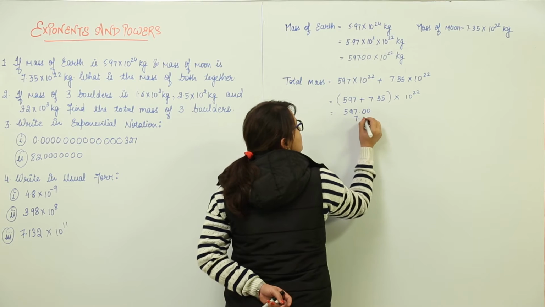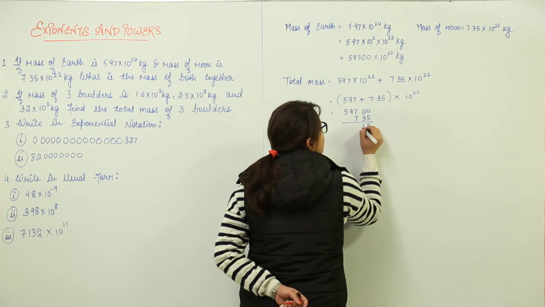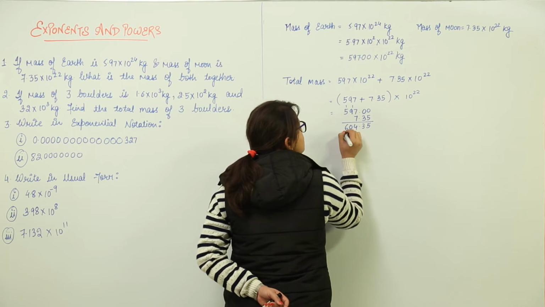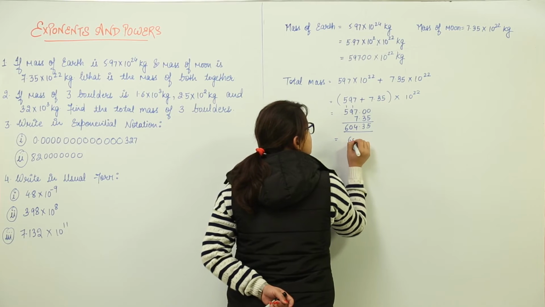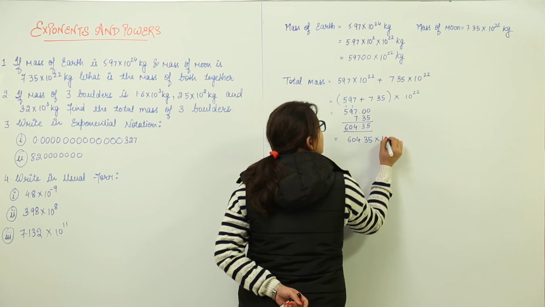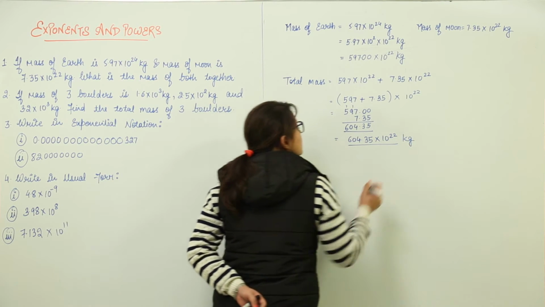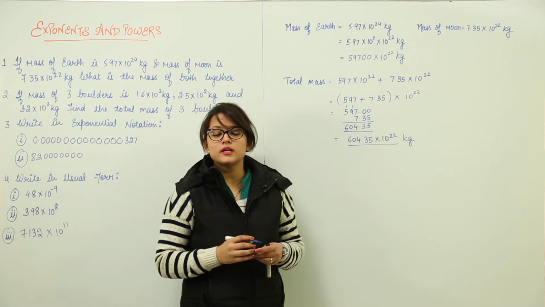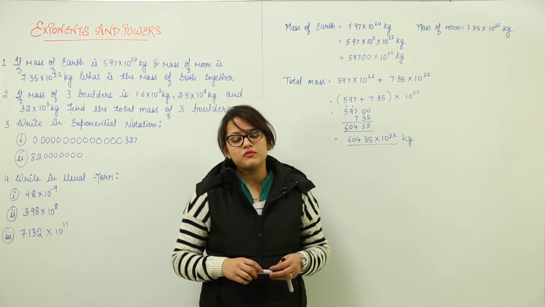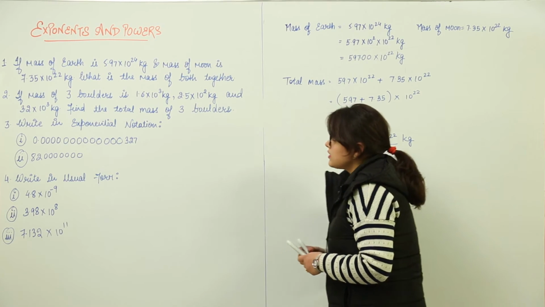597.00 plus 7.35 adds up to 604.35. That means your answer comes out to be 604.35 into 10 raised to power 22 kgs. That means the total mass of earth and moon together will be 604.35 into 10 raised to power 22 kgs. Similarly, let us do the next question.